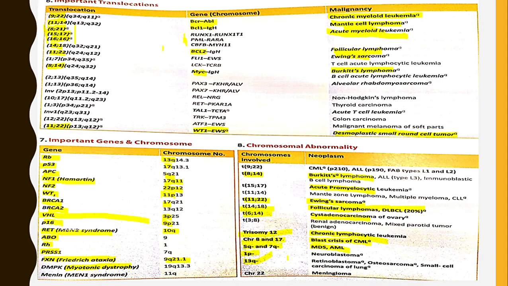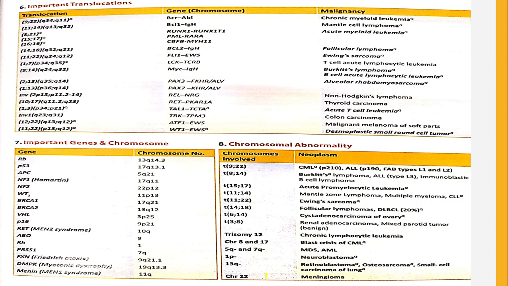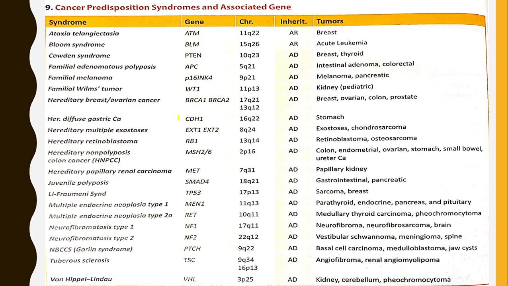In chromosome 22, it is seen in meningioma. This is very important in MCQ. Chromosome 22 in meningioma. This is a table of cancer predisposition syndromes and associated genes. The different tumors associated with each syndrome are very important. In some syndromes, the genes associated and the chromosome numbers are also frequently asked as an MCQ.